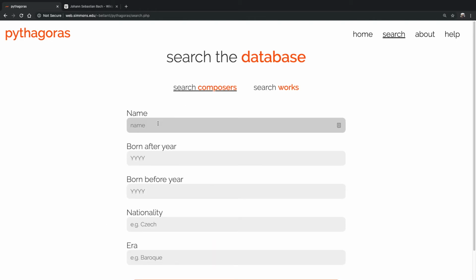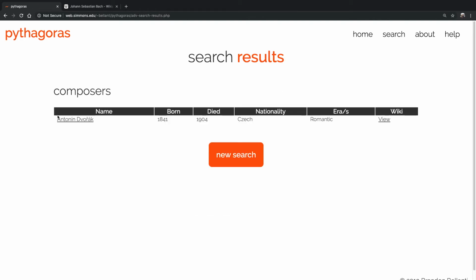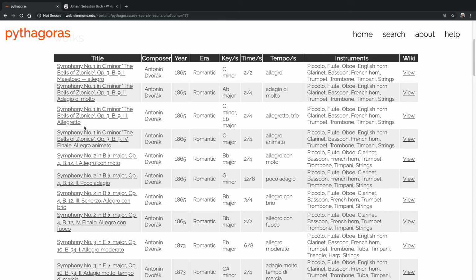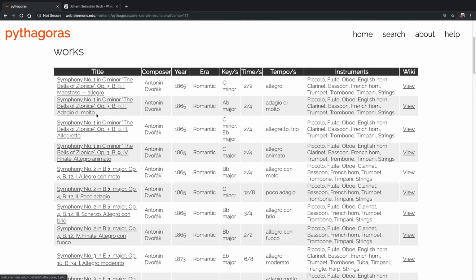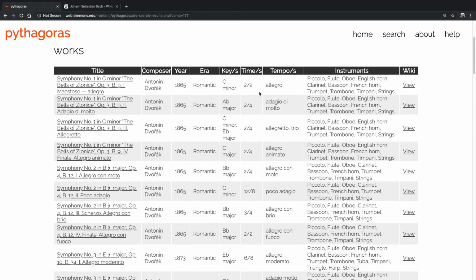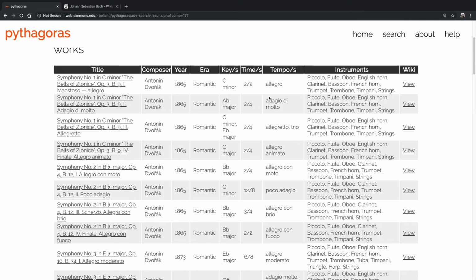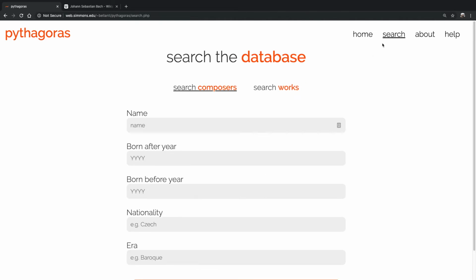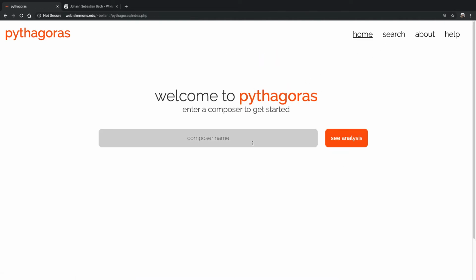If I search for Dvorak, I can see any works that are associated with Dvorak in the database. This database is very heavily focused on European Romantic composers, only because I decided to start with Dvorak for the analysis, and so many of his contemporary composers would have been Romantic era European composers. So that is a limitation of the database right now that will hopefully be built out a lot more in the future.